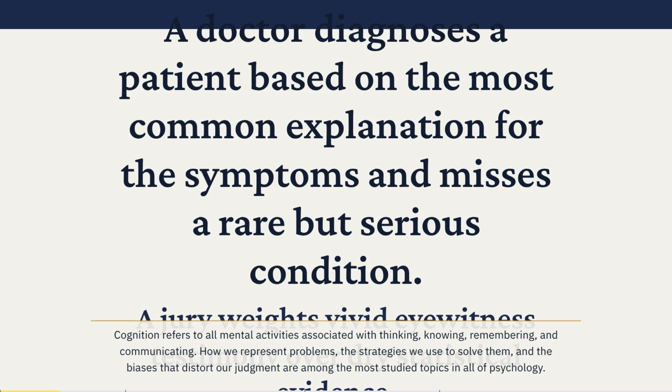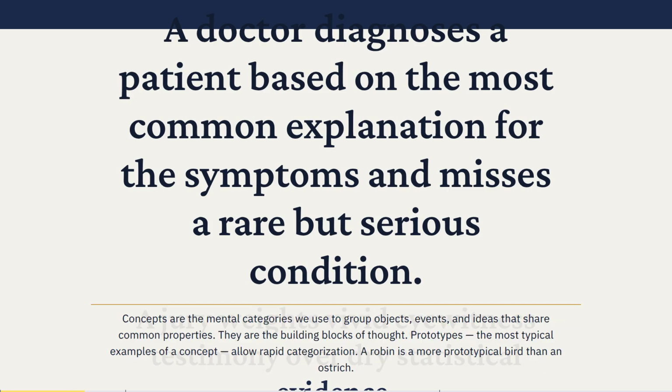How we represent problems, the strategies we use to solve them, and the biases that distort our judgment are among the most studied topics in all of psychology. Concepts are the mental categories we use to group objects, events, and ideas that share common properties. They are the building blocks of thought. Prototypes, the most typical examples of a concept, allow rapid categorization. A robin is a more prototypical bird than an ostrich.